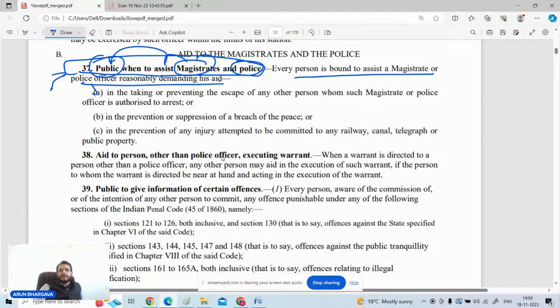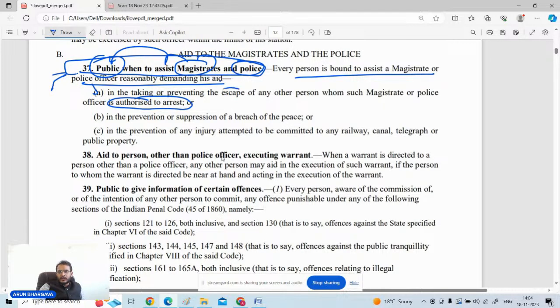Why are they demanding the aid of the public? It may be possible that they are arresting someone, and for this purpose they need the assistance of someone. If someone is breaching the peace and public assistance is required, the police officer or magistrate can order anyone to give their assistance.